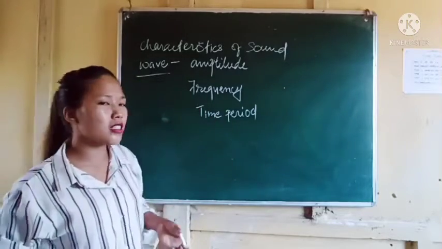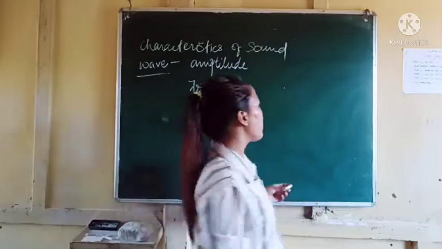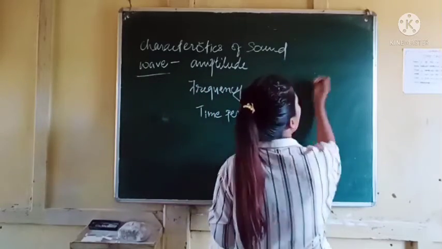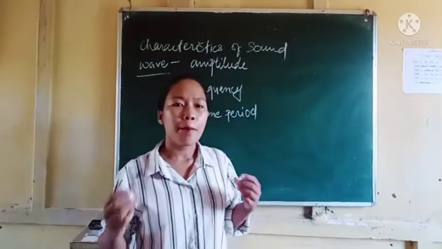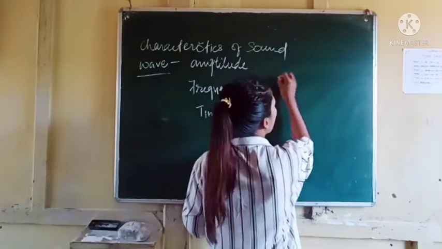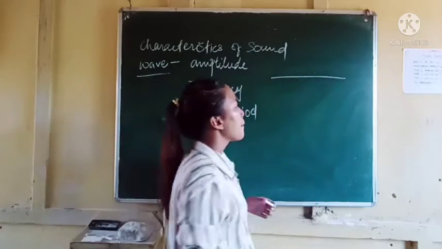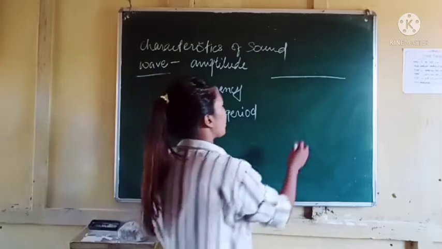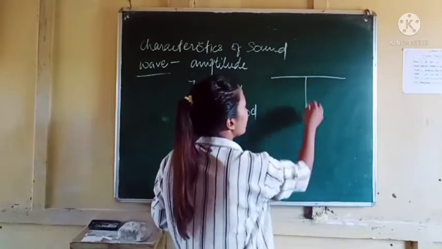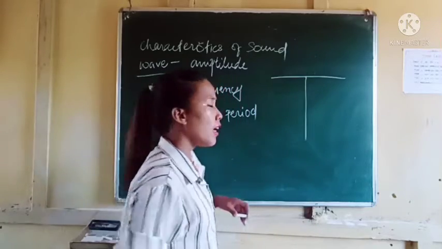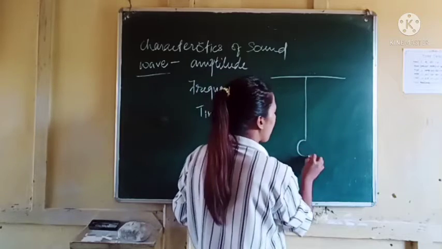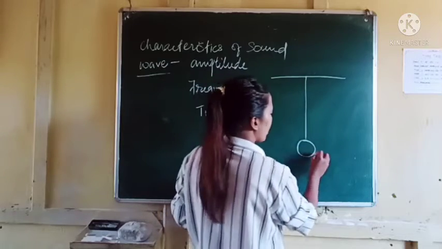To understand this, let us take an example and observe the motion of a simple pendulum. A simple pendulum consists of a string attached at one end, with a small metal weight called the bob.